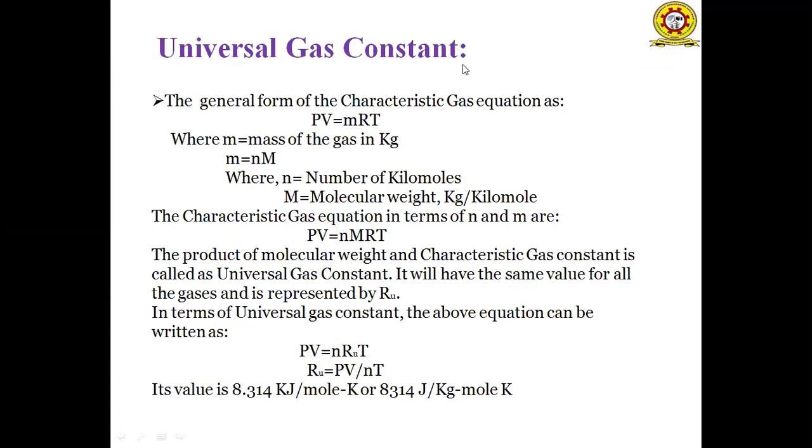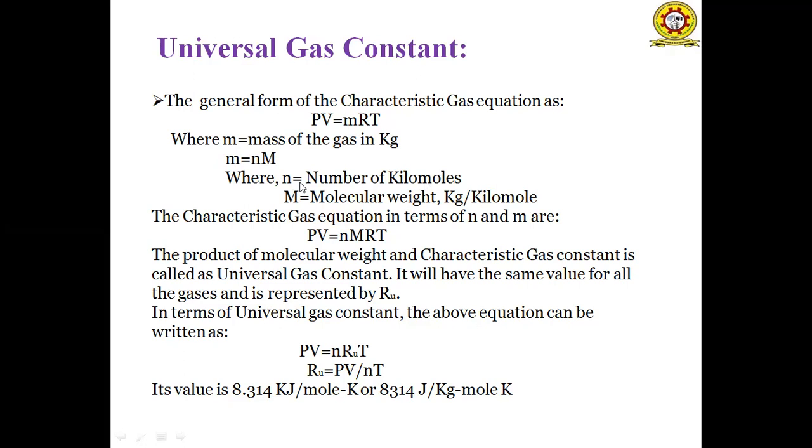And universal gas constant. In the previous session we discussed the universal gas constant in terms of mass. If we consider it in terms of moles, the general form of the characteristic gas equation is PV equals MRT, where M is the mass of the gas in kg. So the mass of the gas is the product of the number of moles and the molecular weight, so capital M is equal to small n into capital M, where n is the number of moles.